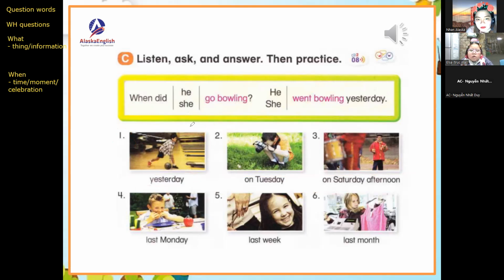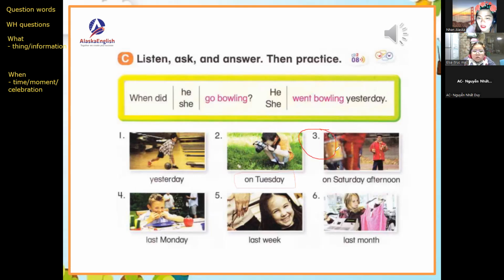When did he take a picture? He took a picture on Tuesday.